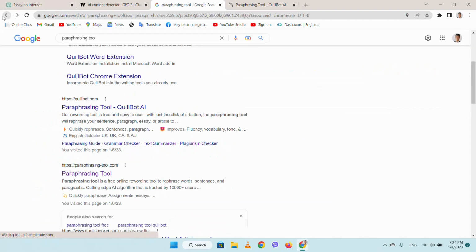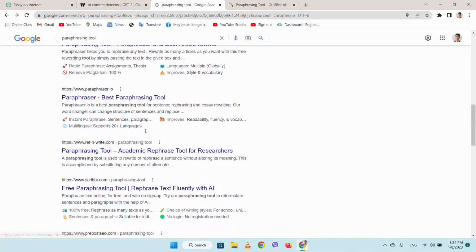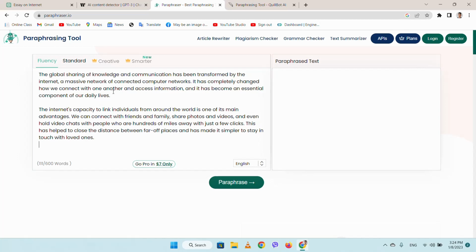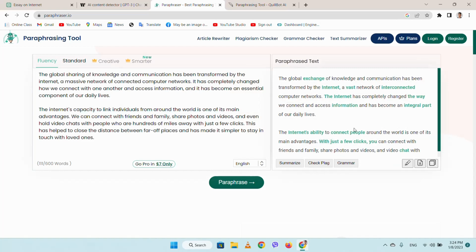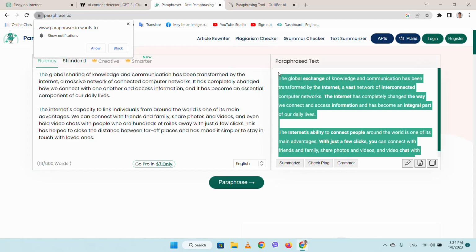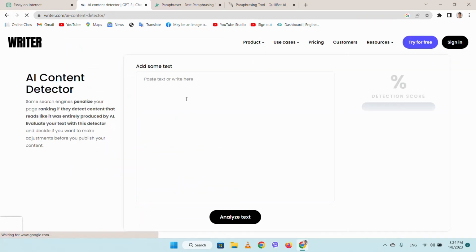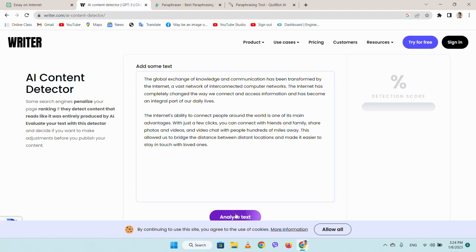For paraphrasing, again we need to go on another website. Suppose we go on paraphraser.io. I will go on this website and paste the text. I will press paraphrase and let's see. Okay, it is completed, and I will copy all of this and paste it on the AI content detector. I will press analyze text, and it is showing 5% human generated content.